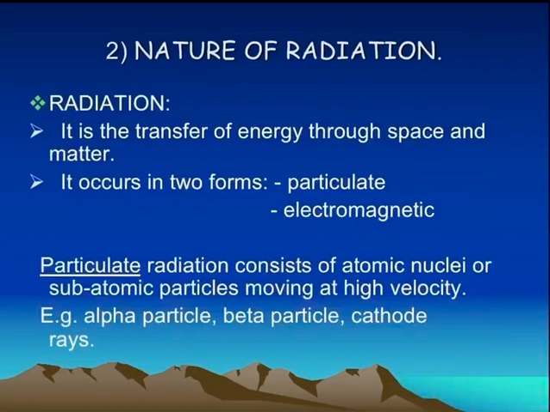Coming to the nature of radiation. Radiation is the transfer of energy through space or matter, and it occurs in two forms: particulate form and electromagnetic form. Particulate radiation consists of atomic nuclei or subatomic particles which move at high velocity, for example alpha particles, beta particles and cathode rays.